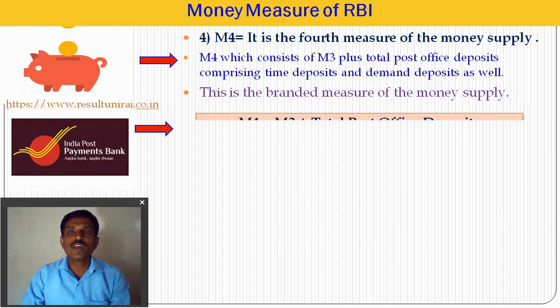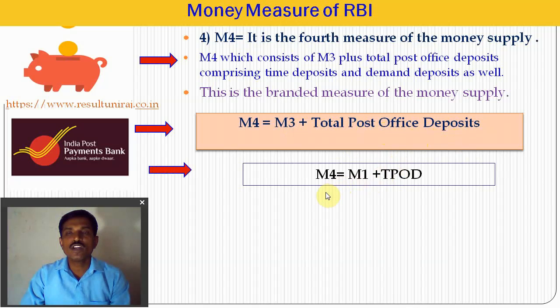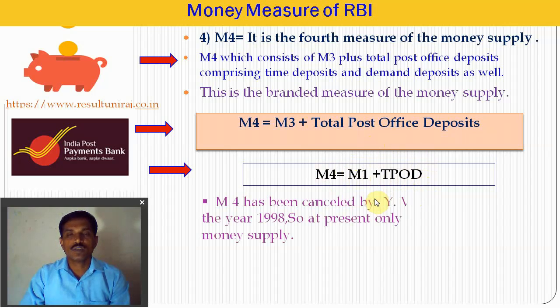So M4 is equal to M3 plus total post office deposits, which are the remainder not included in M1 and M3. In short, M4 equals M1 plus TPOD, total post office deposits.